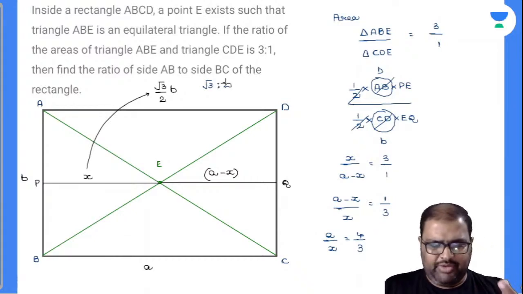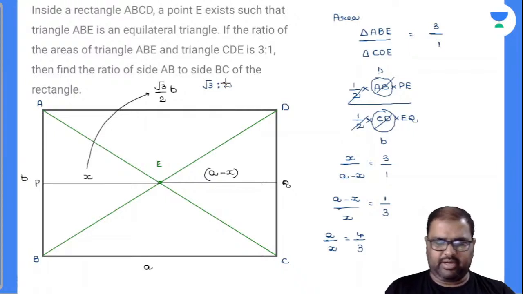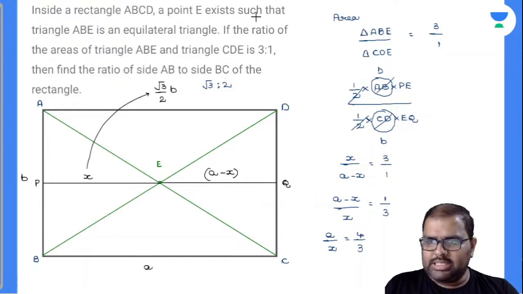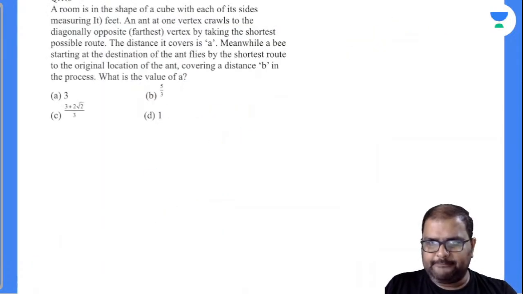So in this, what have I used? Basic properties of triangles. That's it. With this, I have solved the question there. Clear? So let's see how many can solve this question here.